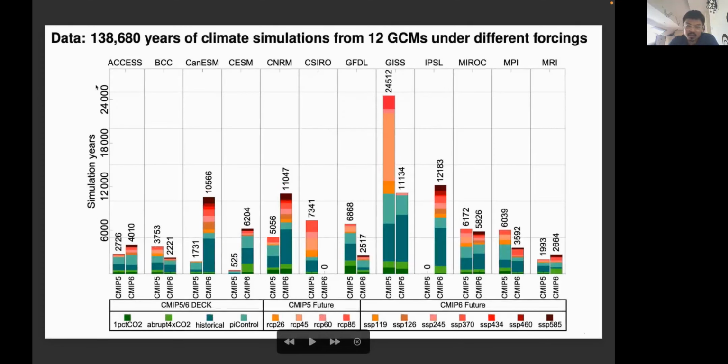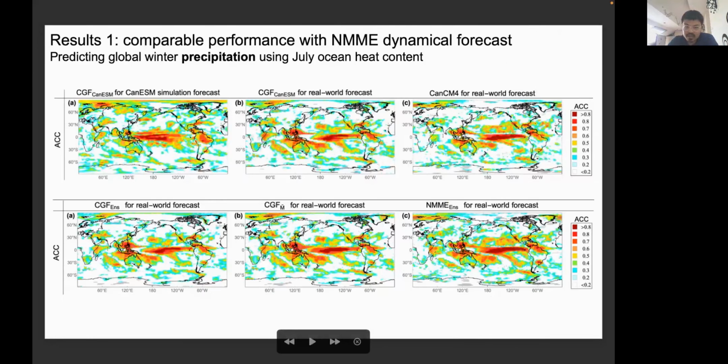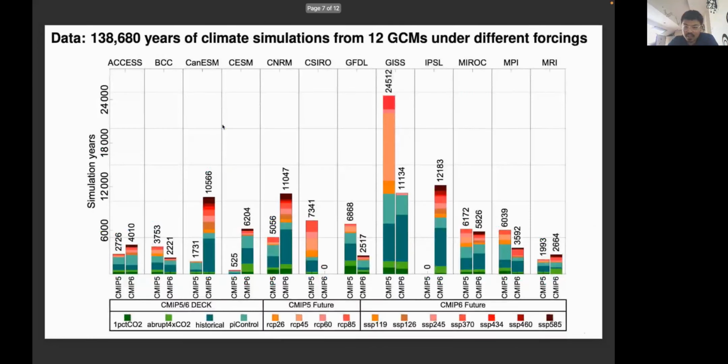We use about 138,000 years of climate simulation from 12 GCMs and different forcing scenarios to train our model. It's a pretty big data set, which together takes up around 2 terabytes of disk space.